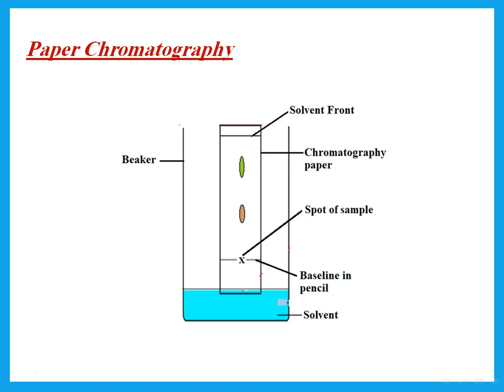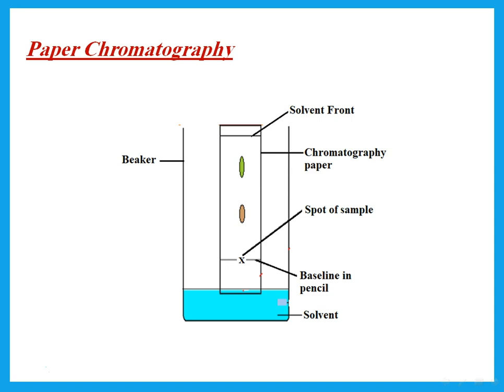something. Of what? If we're talking about dyes or ink or food coloring, then my solvent should be water. So don't just say solvent. We put it into a beaker containing a small amount of water. If we're working with anything else, or he says that it is something that is insoluble in water, then we say put it in ethanol. So we put the paper into a beaker containing a small amount of water, allow the water to move up the paper, and determine how many spots are obtained.